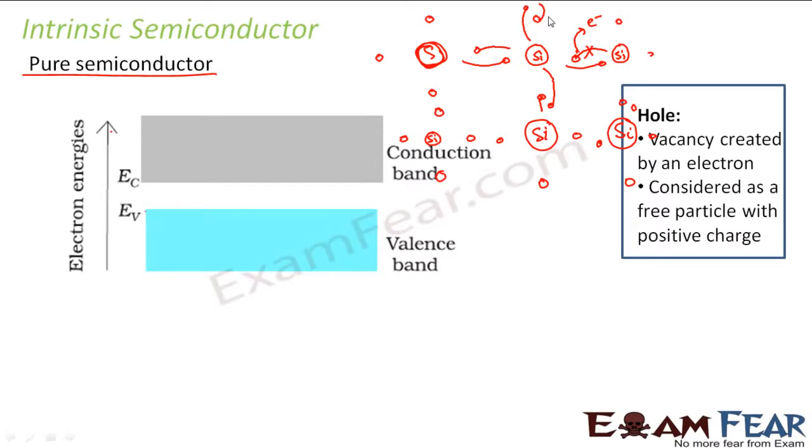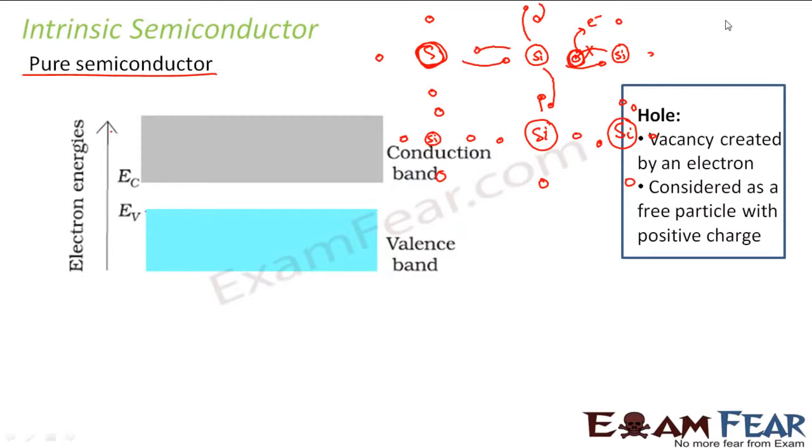Right? So that means if I increase the temperature, then what happens? Bonds break, and as a result, the electrons which were earlier involved in bond formation become free. And these free electrons are then available for conduction of electricity. Now, what happens when an electron becomes free? This electron moves out from this place. So what is left behind? Nothing. So that nothing is known as a hole.